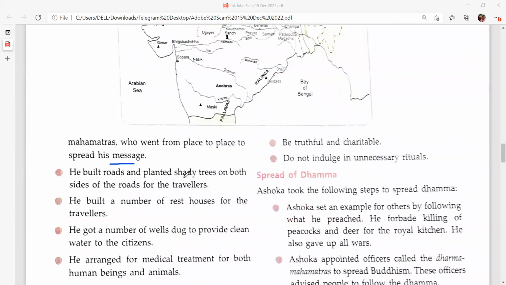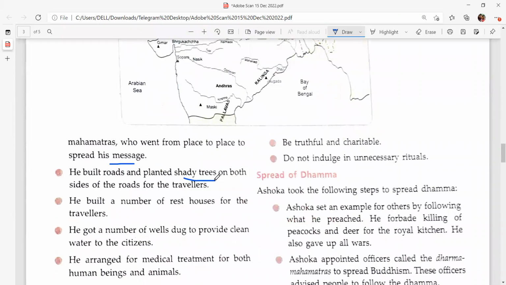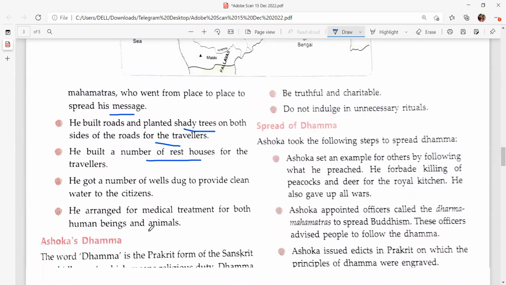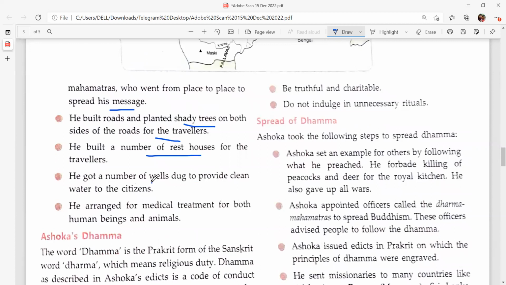He built roads and planted shady trees on both sides of the roads for the travelers. He built a number of rest houses to ease the travelers' journey, and he also spread tourism.